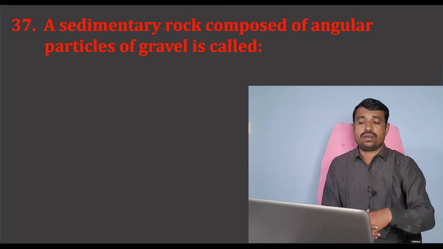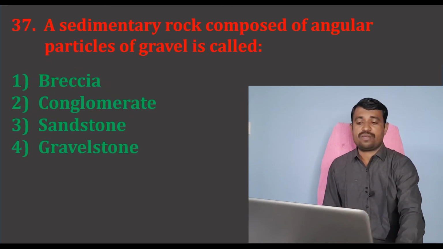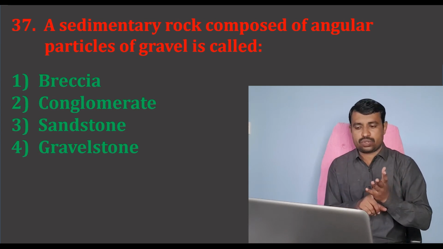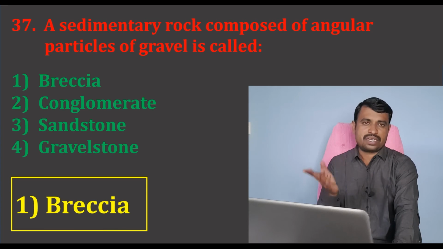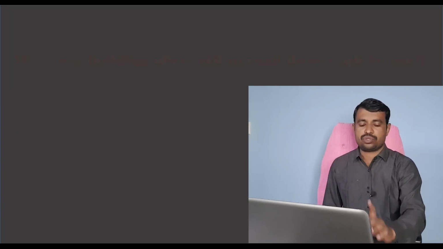Then the next question: a sedimentary rock composed of angular particles of gravel is called. There are 4 options: breccia, conglomerate, sandstone and gravel stone. So the correct option is breccia, having angular grains, and the correct option is option number 1.